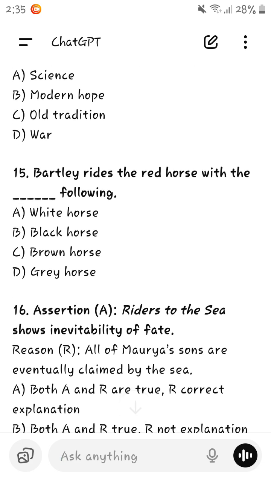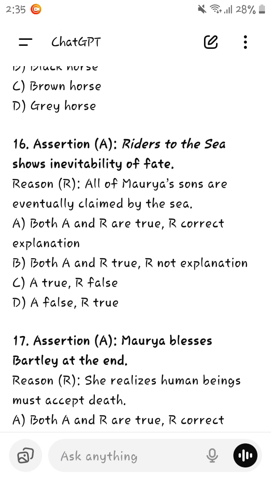Bartley rides the red horse with the grey horse. The red mare and grey pony were there, right? So red and grey horse. Okay, assertion.